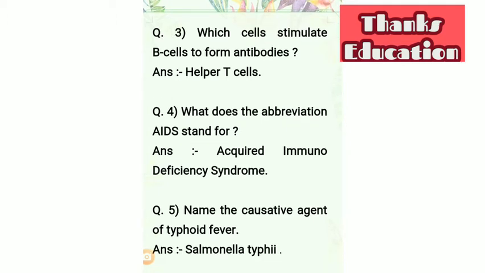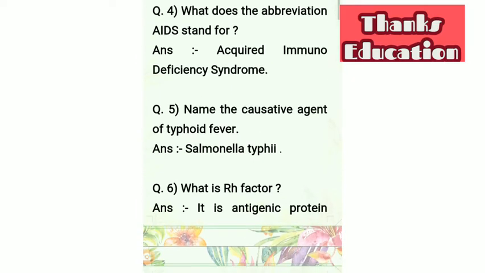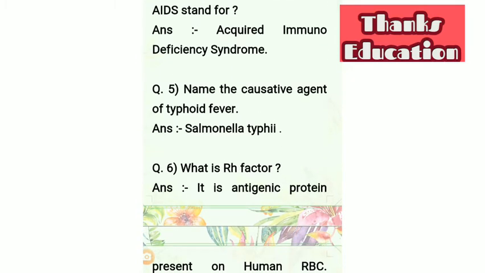Right now we will see what the abbreviation AIDS stands for. The answer is acquired immunodeficiency syndrome. Next question, number 5, is, name the causative agent of typhoid fever. And the answer is Salmonella typhi.